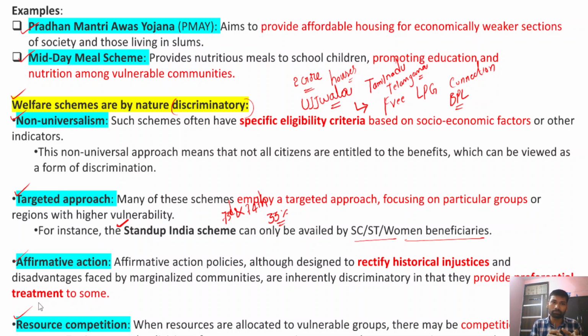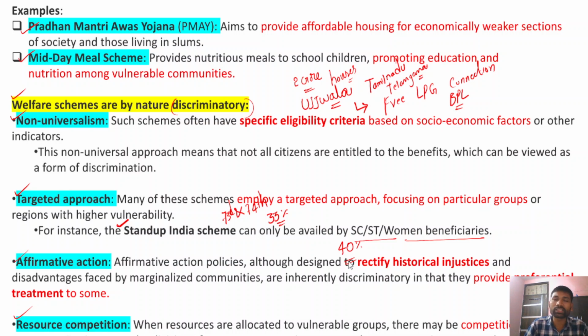Because around 60% of seats are reserved for various categories, and just within 40 percent of the seats, all the categories of people can contest, the competition will increase for just 40 percent of seats.